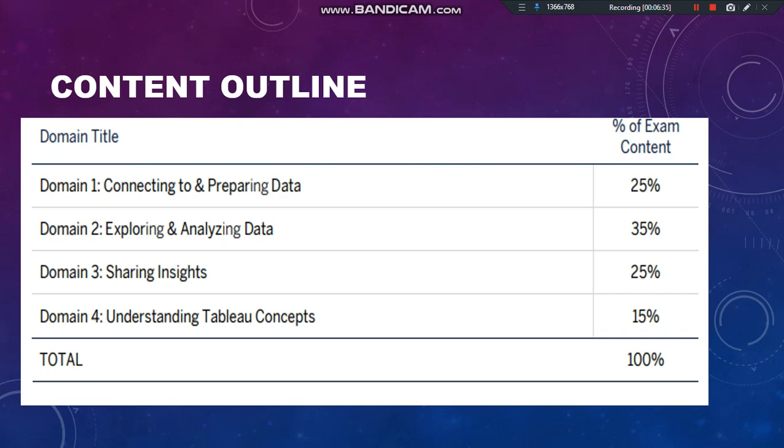And the last one is understanding the Tableau concepts. Here you will be asked very critical and deep questions on the Tableau product, so you can prepare yourself and answer. The total weightage is 15%. So this is how the total marks will be 100%. In other words, it is a total of 1000 marks, and minimum you should get 750 points out of 1000 points.